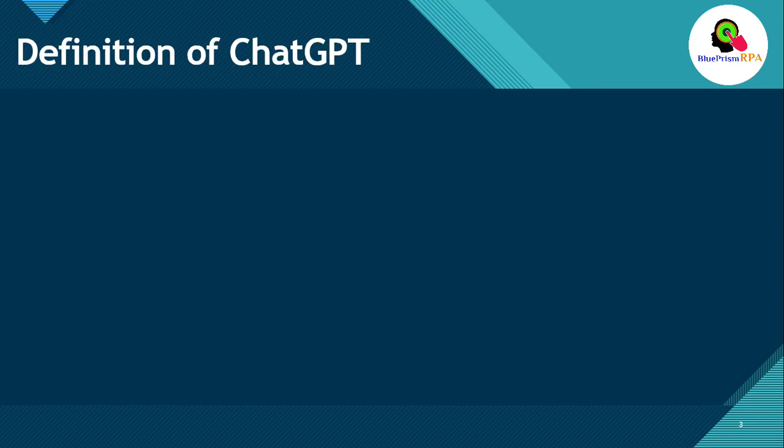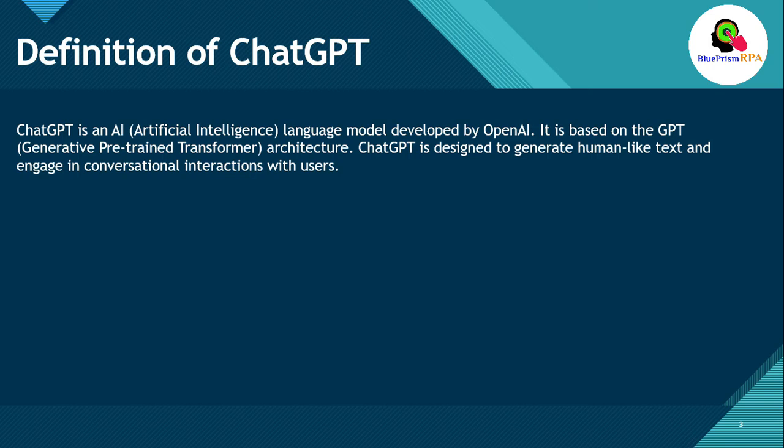Definition of ChatGPT. So ChatGPT is an AI language model developed by OpenAI. It is based on the GPT, Generative Pre-trained Transformer, architecture. ChatGPT is designed to generate human-like text and engage in conversational interaction with users. OpenAI launched ChatGPT on November 30th, 2022. Let me explain ChatGPT in a simple and understandable way.